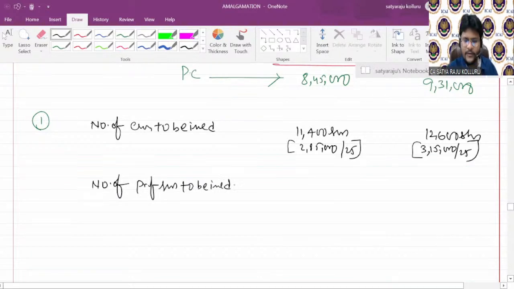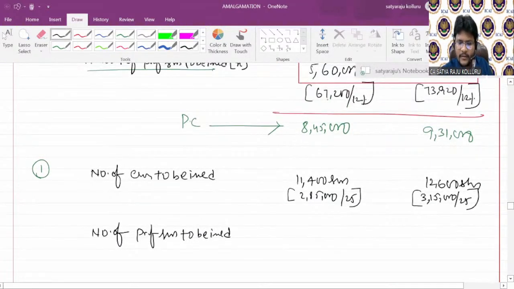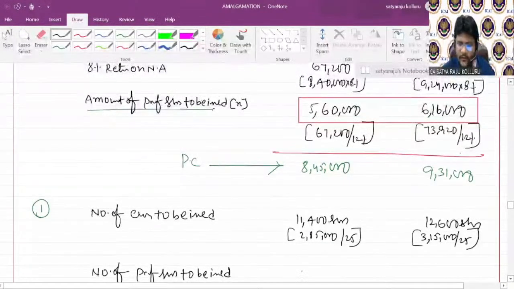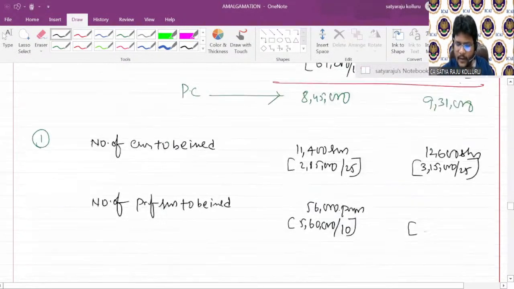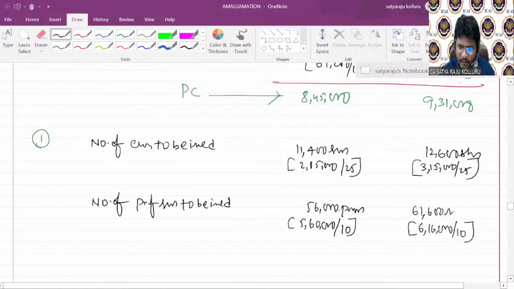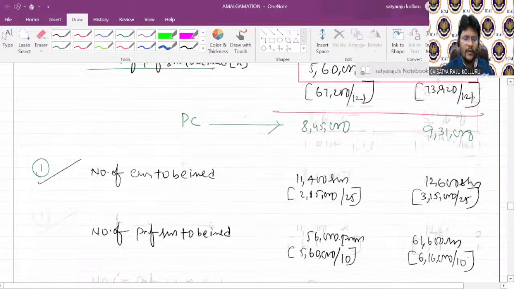Number of preference shares to be issued. Sir, the total amount of preference shares is 5,60,000, that is 5,60,000 divided by 10 rupees per share. Now I am issuing 56,000 preference shares. Here it is 6,16,000 divided by 10 rupees, which is 61,600 shares. So question number 1 is also over.